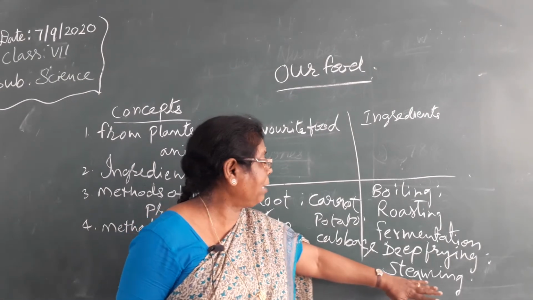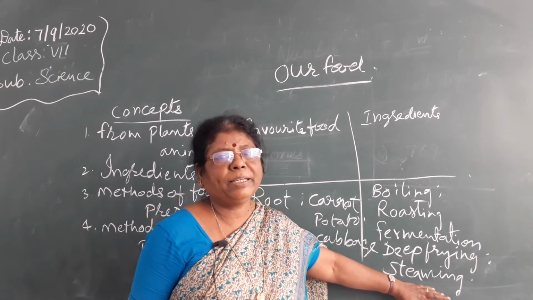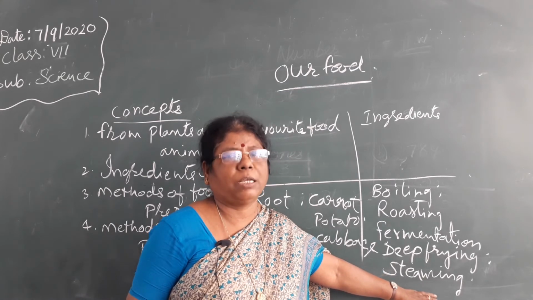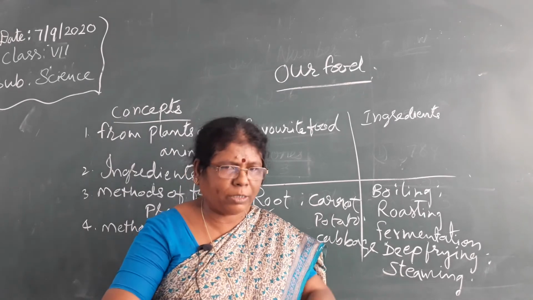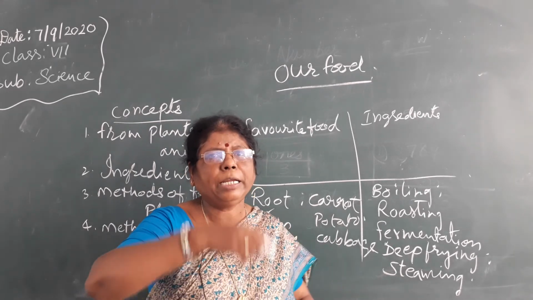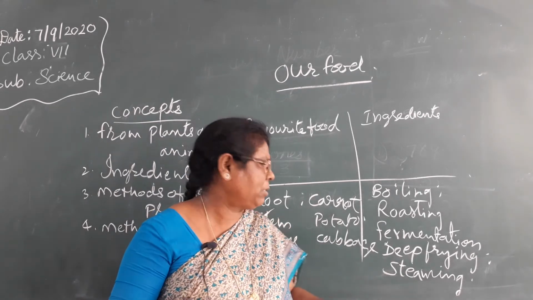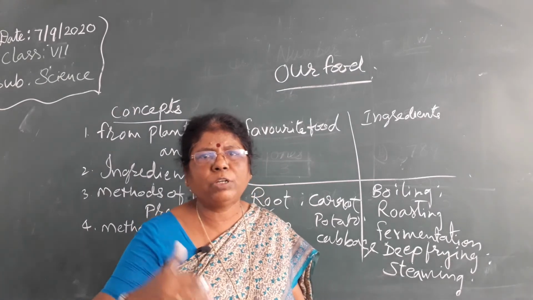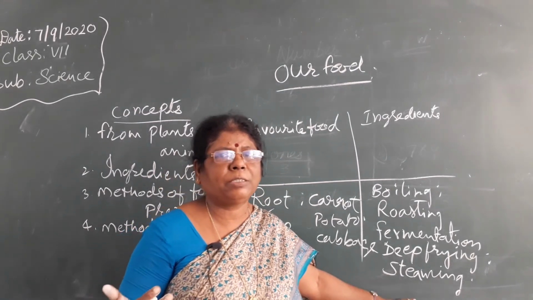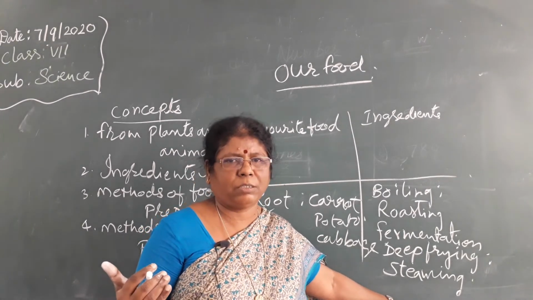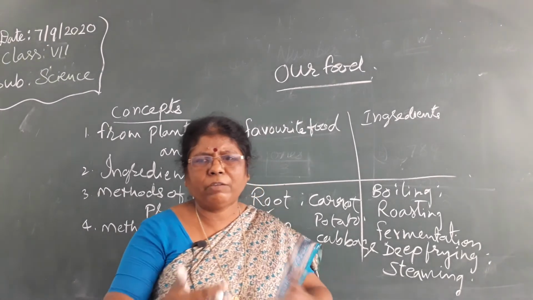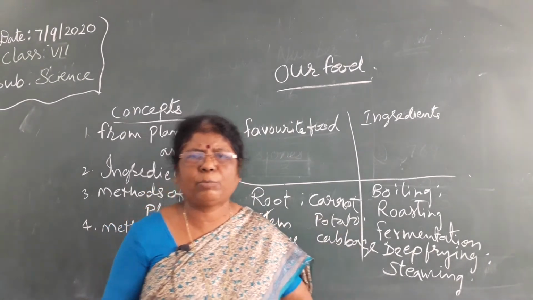So we use the steaming method for preparing idlis, dhoklas. They will take a container, add water at the base and keep the idli container. With steam only the idlis will be prepared. This is the steaming method we use for preparing idlis or dhoklas. Nowadays we are making even cakes with steaming.